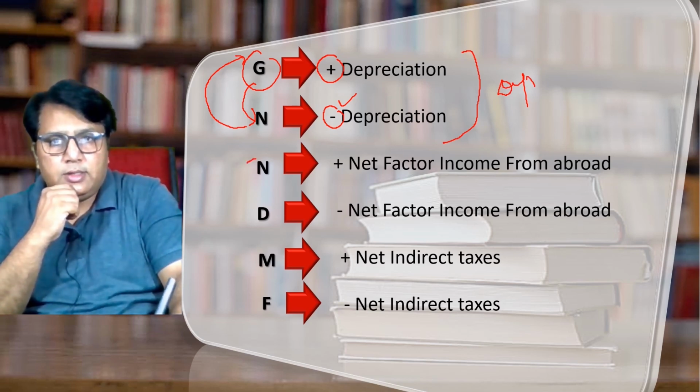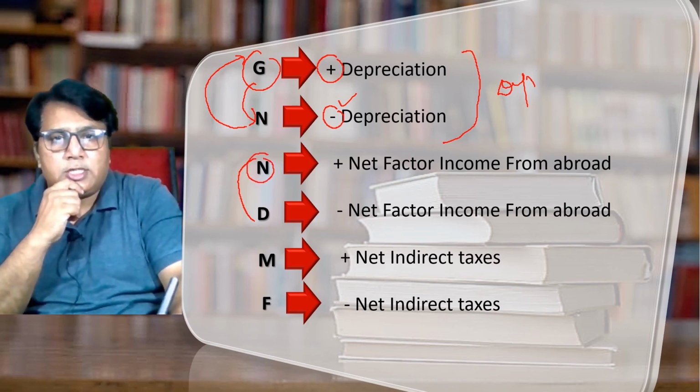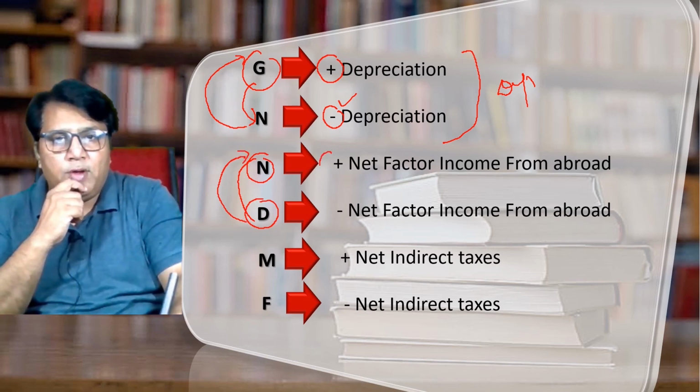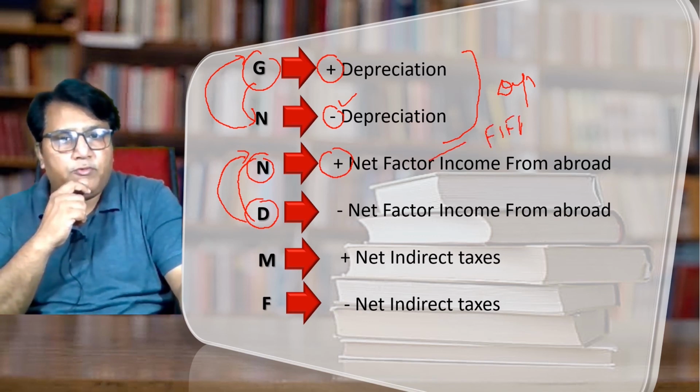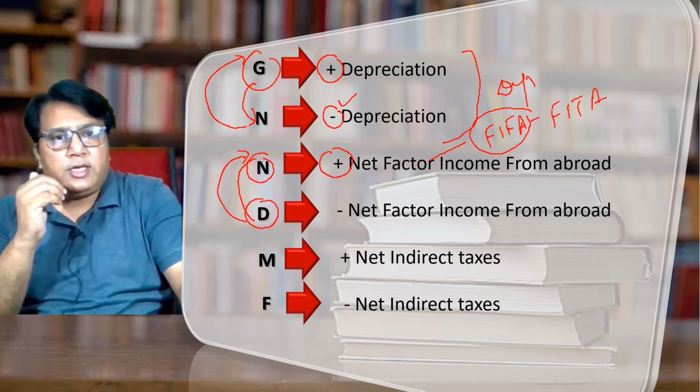Let us see the second block, N and D. Here N means national and D means domestic. If we have to convert domestic into national, then what do we have to do? We have to add net factor income from abroad. What is this net factor income from abroad? Net factor income from abroad means FIFA minus FIFA. The question is, what is FIFA? FIFA means factor income from abroad.